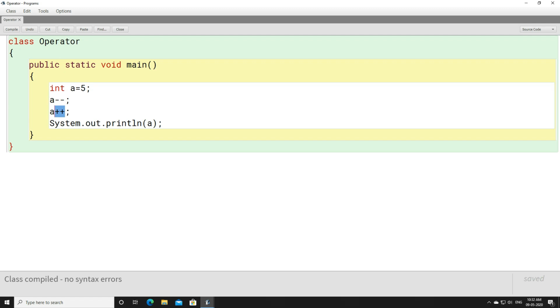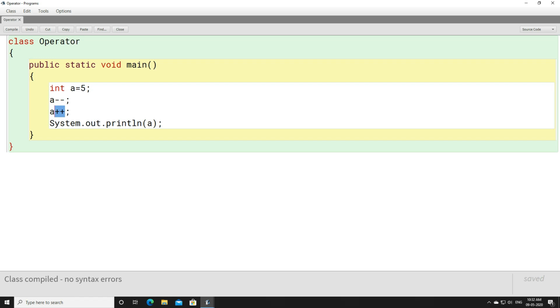But in the previous cases, when we used plus, minus, multiplication, division and modulo signs, those arithmetic operators are considered binary operators. The reason is that they cannot be used alone with one operand. They can only be used with two operands.